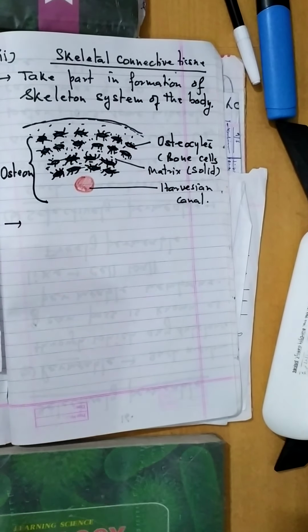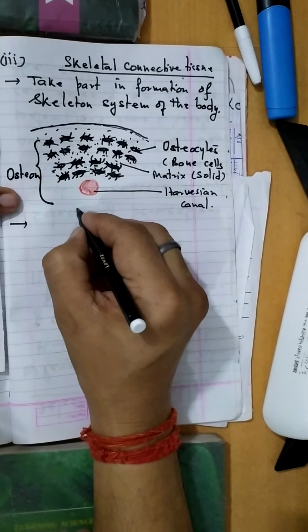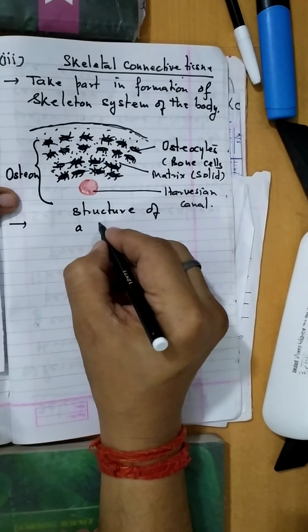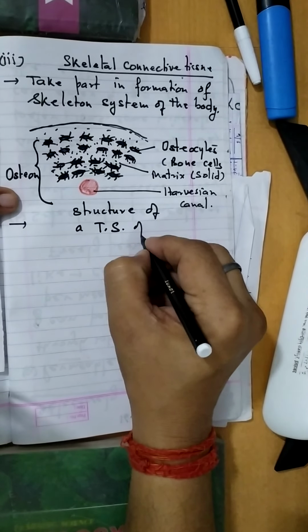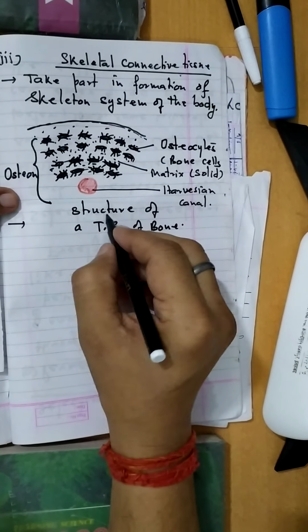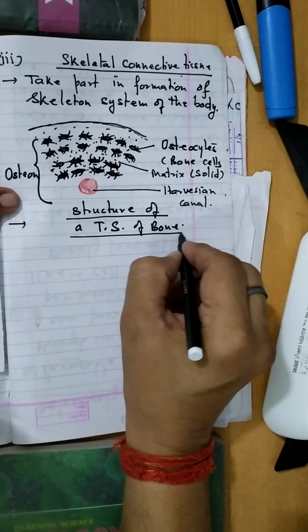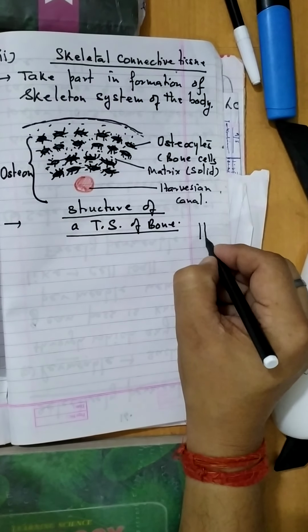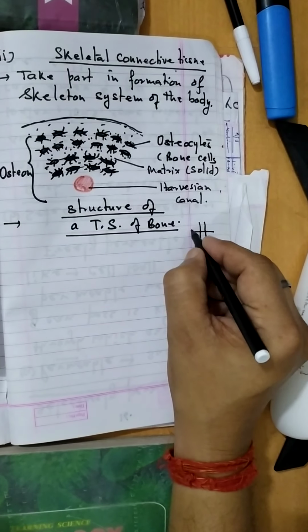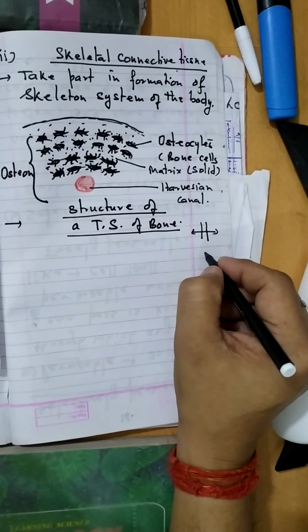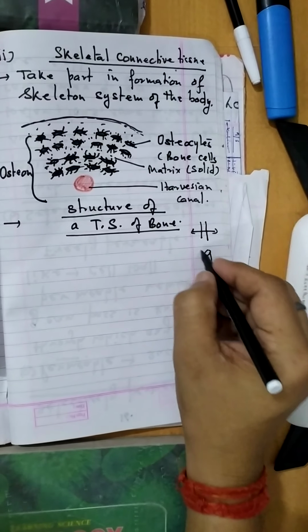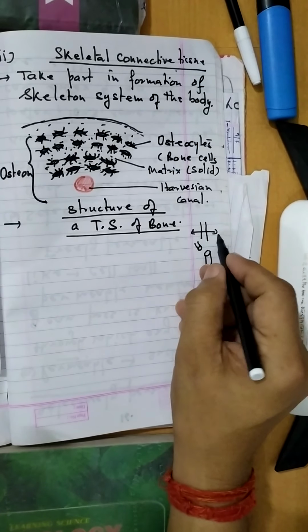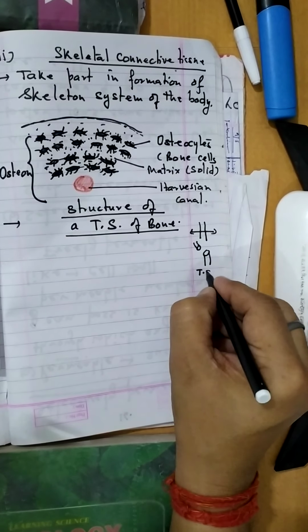So this is the structure of a transverse section of bone. Now you will ask, what is a transverse section? Suppose you cut a twig of a plant in this way, the two parts will become like this. So this section is known as transverse section.